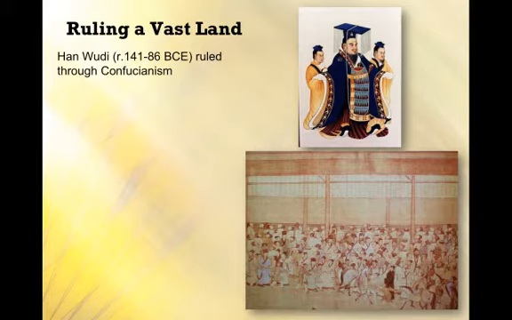This represents a pretty big shift from the Qin dynasty, because the Qin dynasty, as we learned, ruled through the philosophy of legalism, based on strict rules and strict laws and harsh punishments for anyone who broke these laws. It viewed human nature as basically evil, whereas Confucianism sees human nature as pretty much good, and it seeks to cultivate certain virtues.